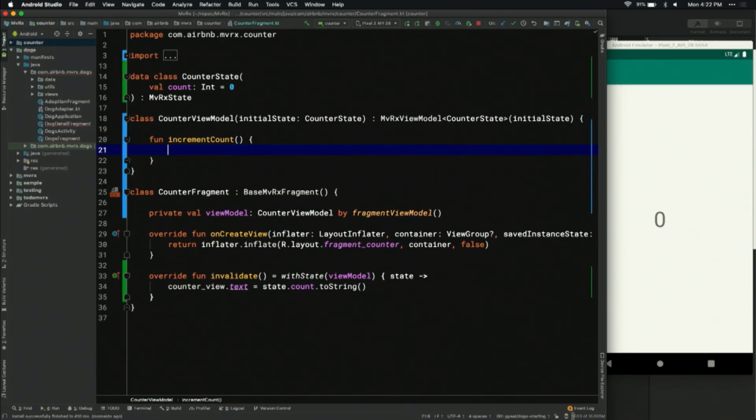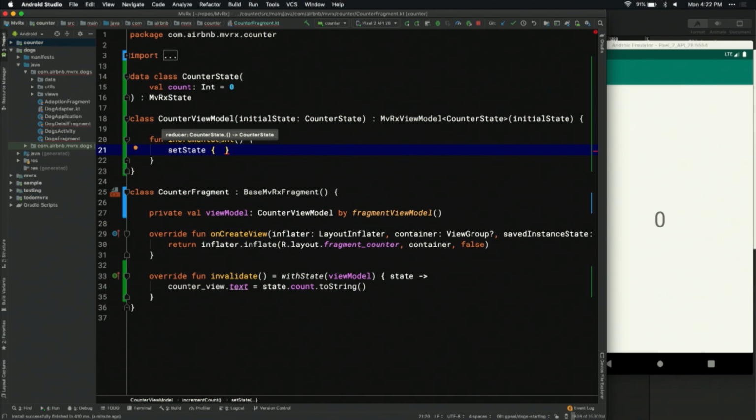The opposite of withState is a function called setState. If we call setState, we can only call this from within the viewModel. So we know that any changes to state have to happen from inside of your viewModel. Now, I hope you can see this little pop-up here, but the type of this state is CounterState as the receiver, no parameters, and a return type of CounterState. The reason it's this way is you basically just want to get the current state of the world, modify it in some way, and then return the new state.